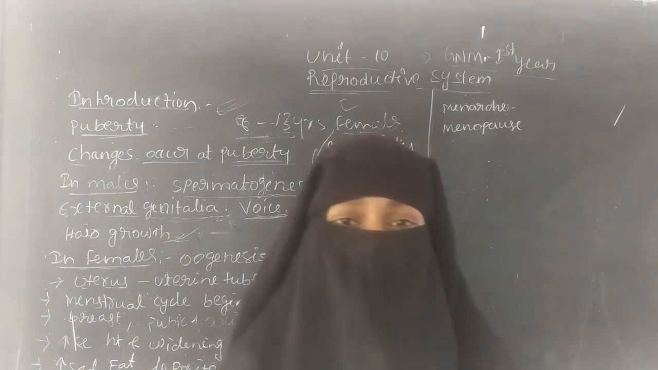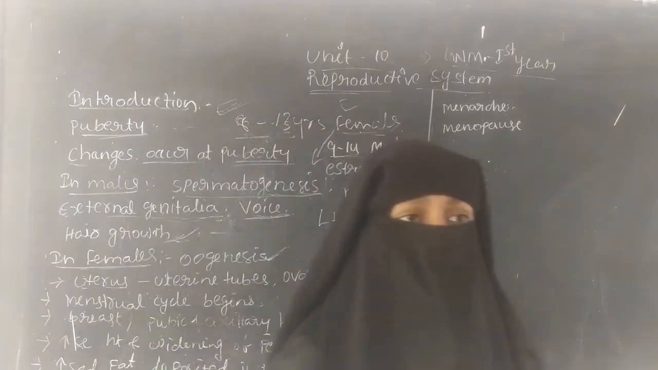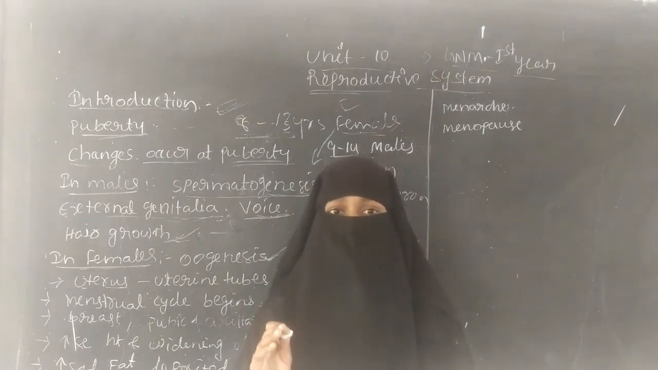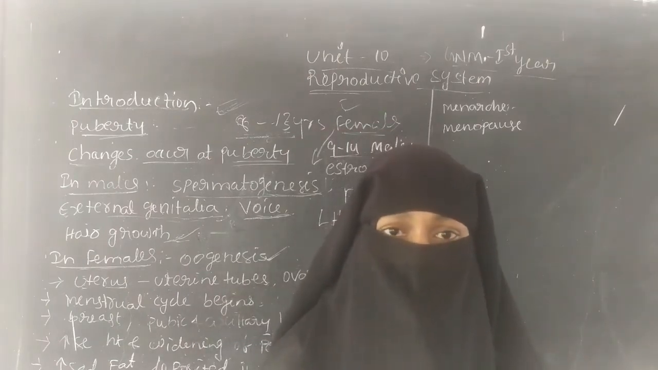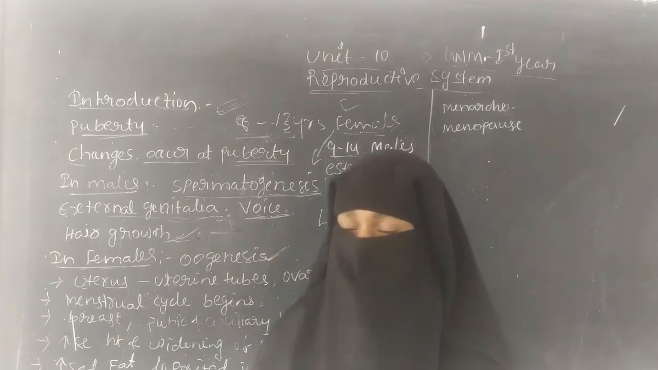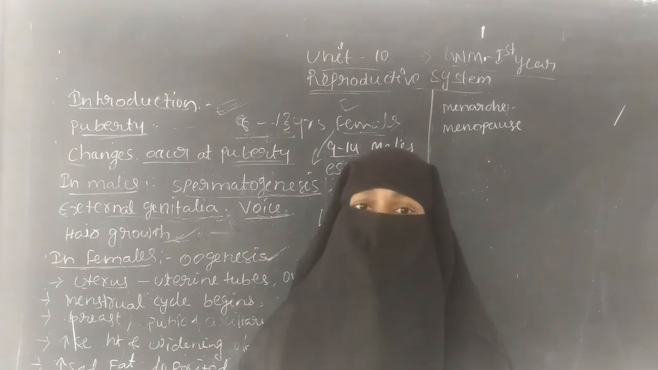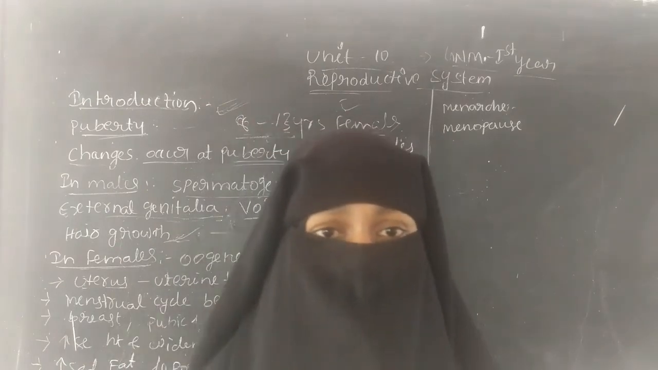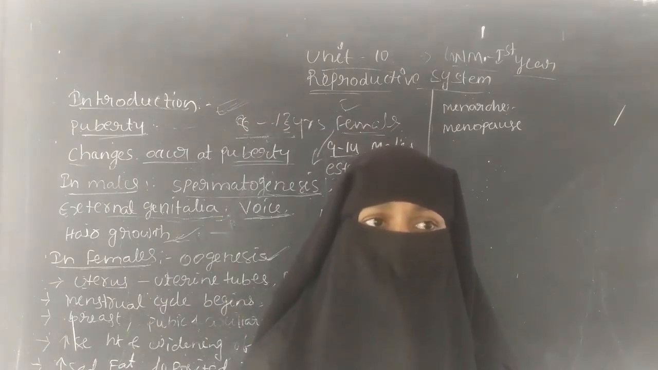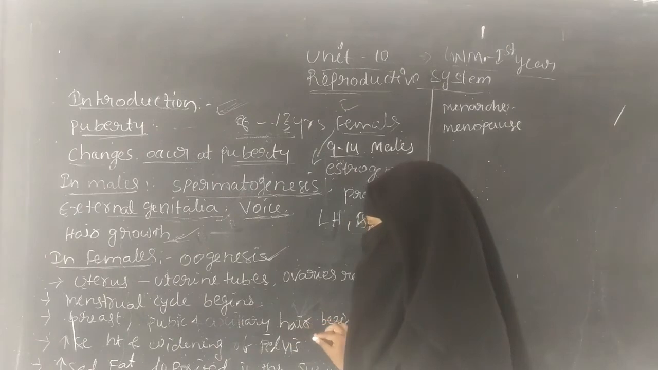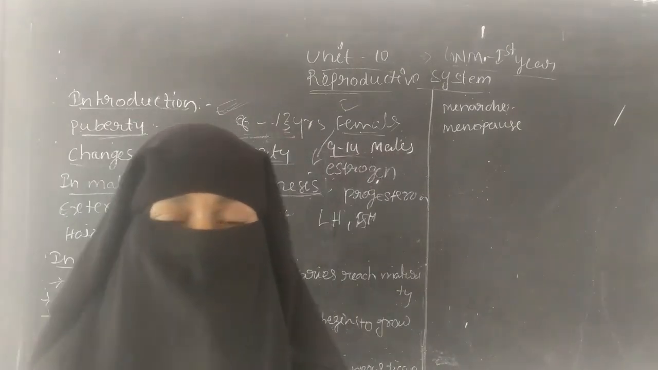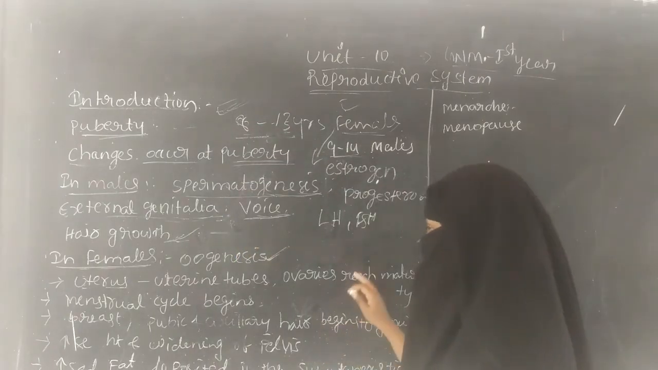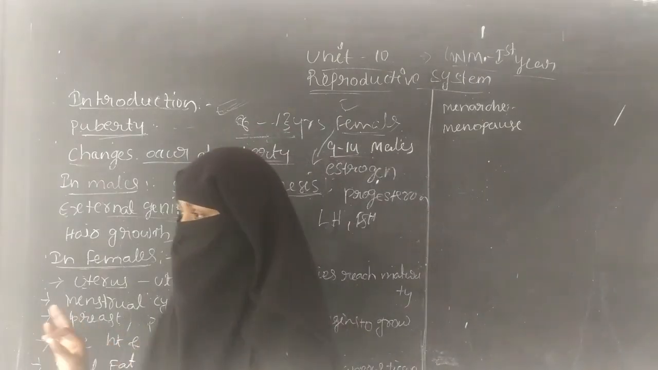The next one is the increase in fat. During the puberty age the fat increases at the area of the hip and breast. Fat increases in the breast area and the hip area during puberty. So at the level of the hip and breast the fat increases. So these are the changes that occur in the females.